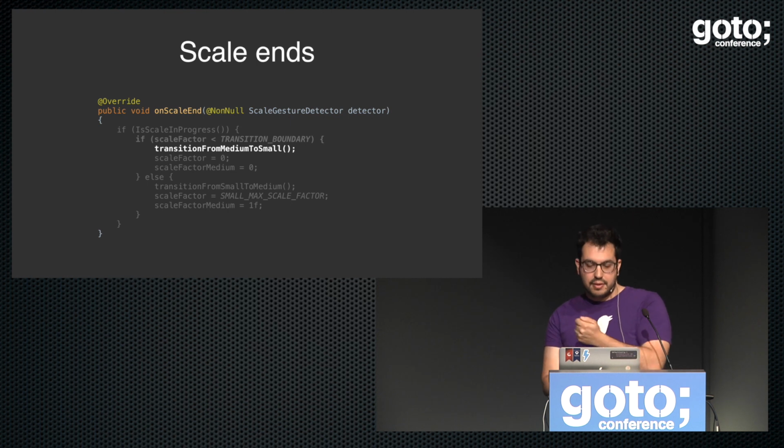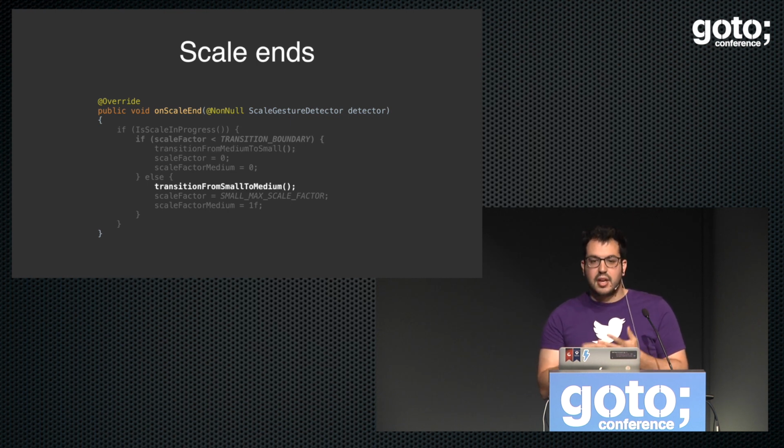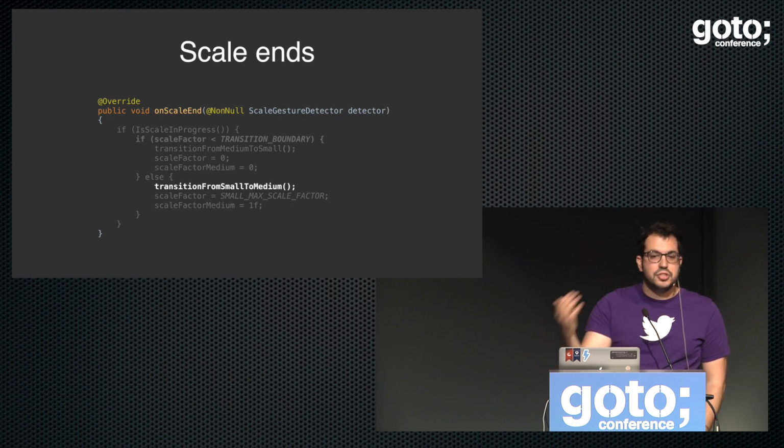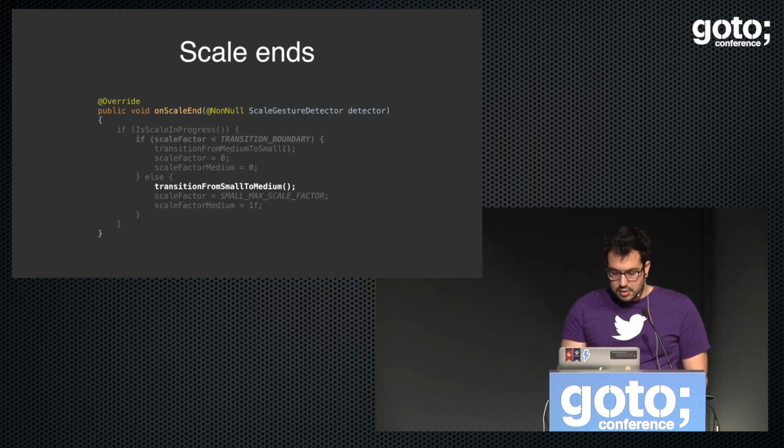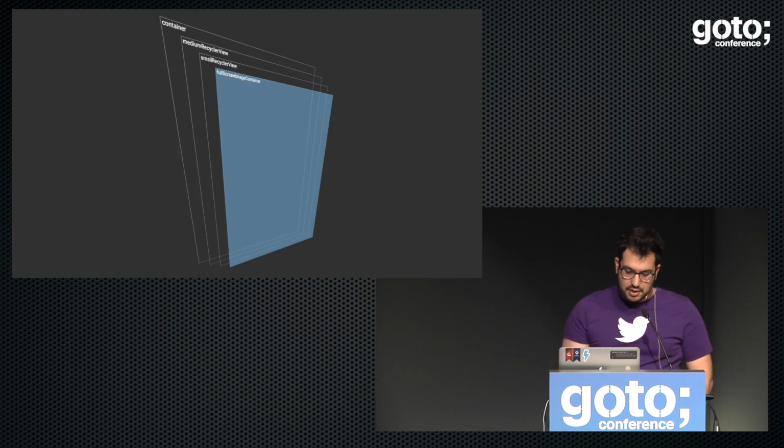Otherwise, if it's above that transition boundary, it means okay, he wants to go full screen, but he was just doing the move really quickly. If you don't do that, everything just gets stuck in one place, and we don't want that, because that will show the trick to the user. So with that, we have the container, the medium recycler view, and the small recycler view.